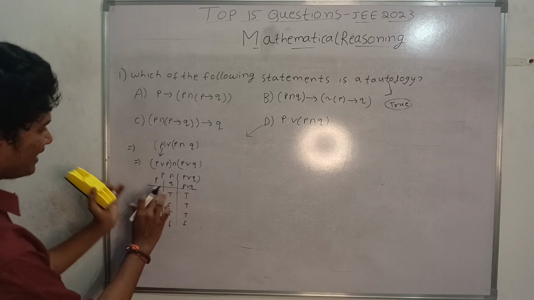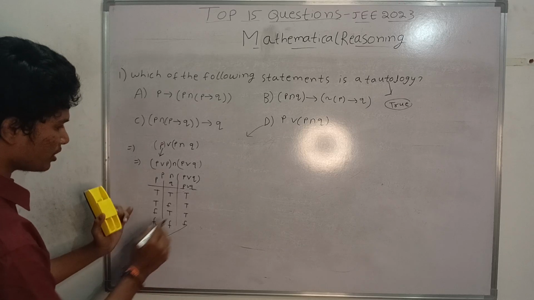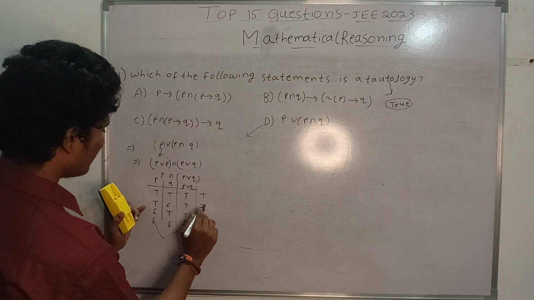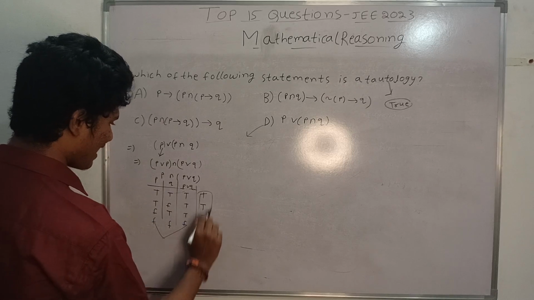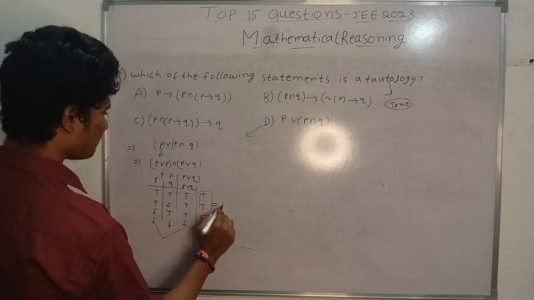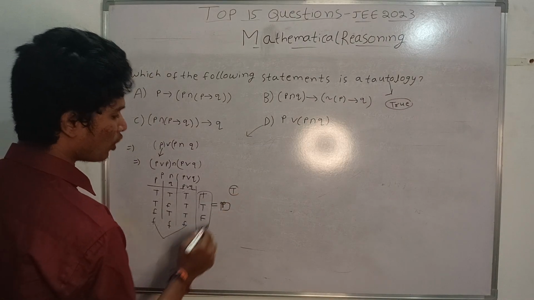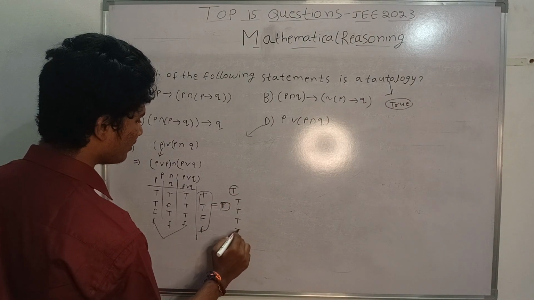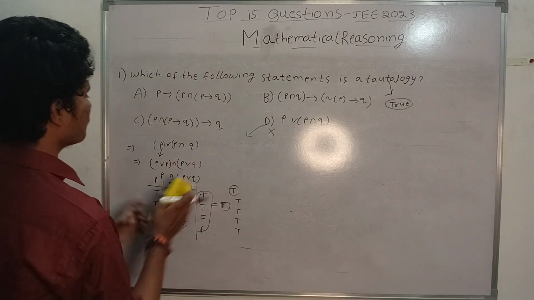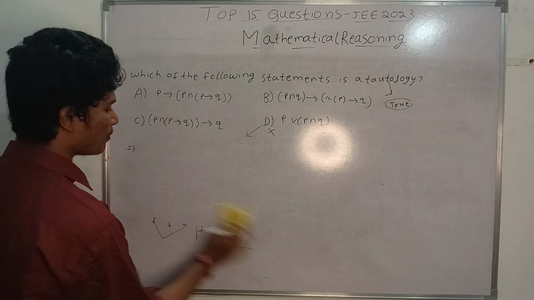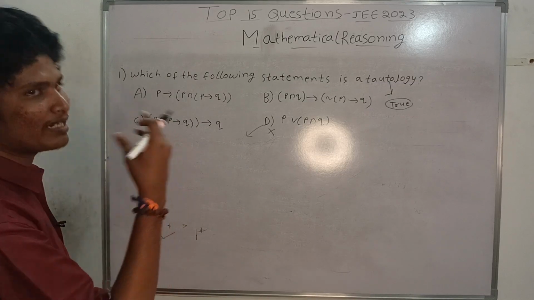Now P and (P or Q): these two we have to do an AND operation. So you will get T here, and false here, false here. So we are getting this as P, not a tautology. Tautology means we have to get T, T, T, T. All four we have to get T only. So option D is wrong here. Like that we have to eliminate each and every option.